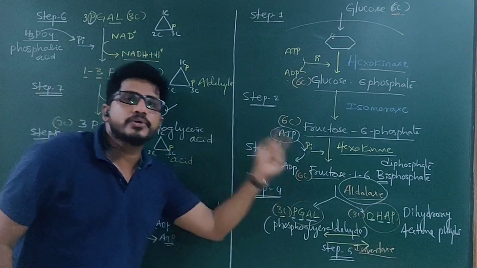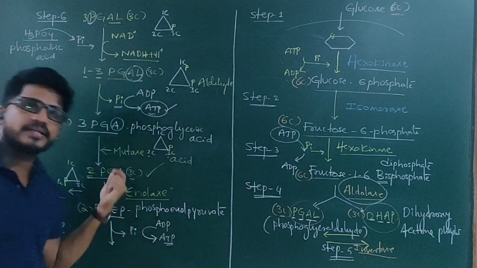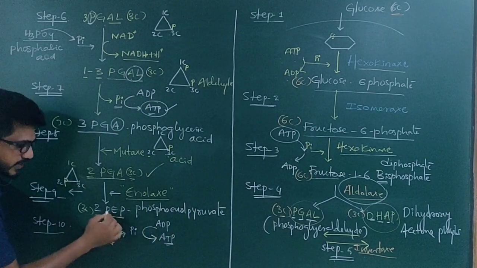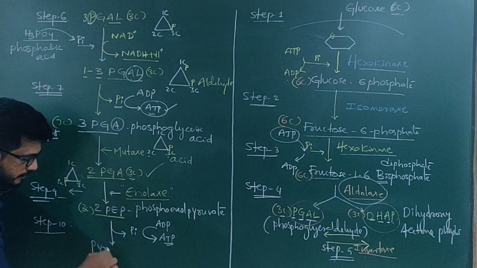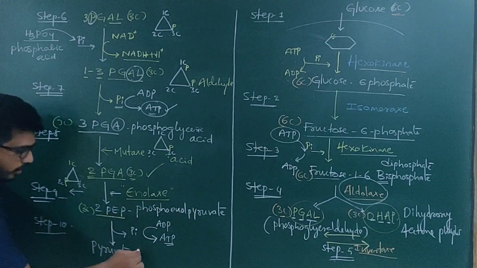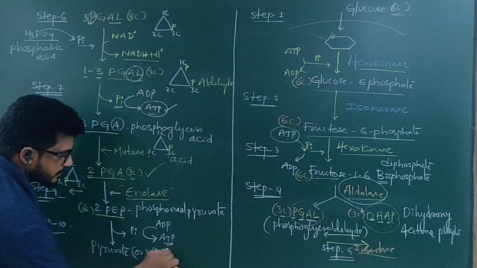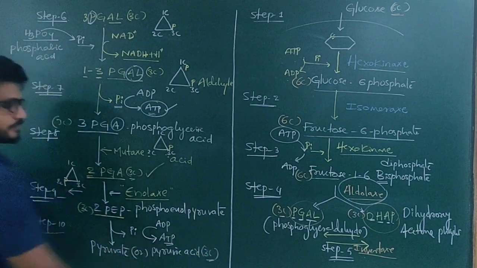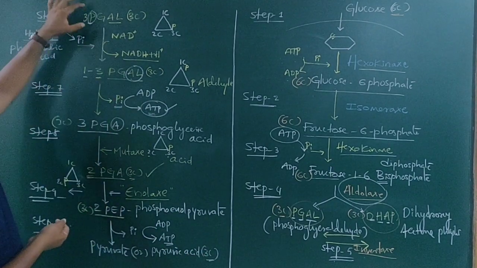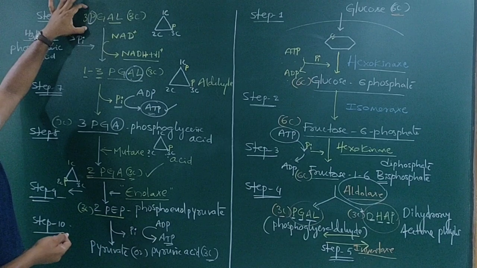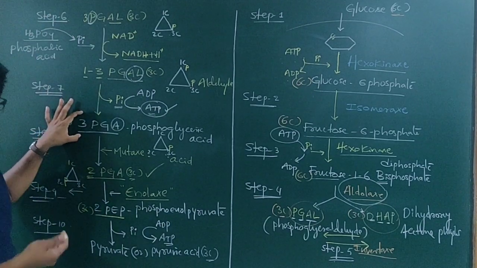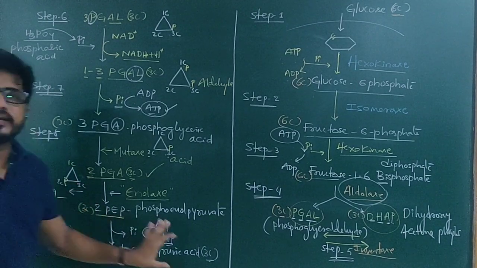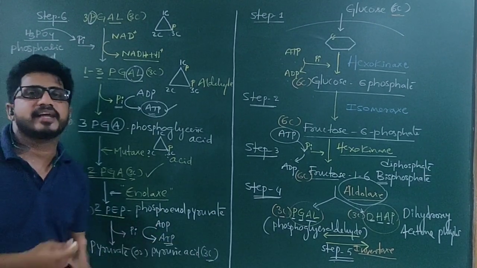So here ATP is utilized, and here ATP is produced. Once the phosphate is lost, PEP becomes pyruvate or pyruvic acid. Pyruvic acid is 3 carbon. The carbon number is maintained. 3-PGAL is an aldehyde. Next, 3-PGA is an acid. Next, PEP, pyruvate, is also an acid, and it finally becomes pyruvate or pyruvic acid.